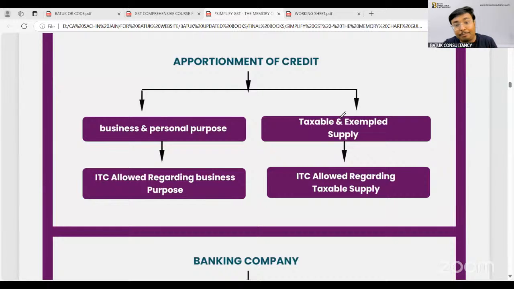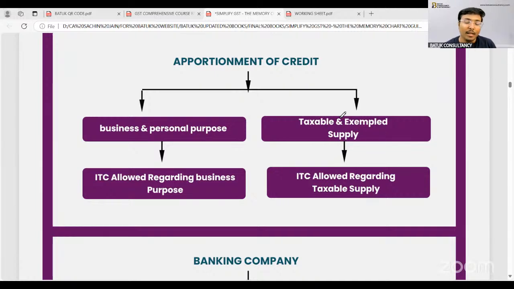If you use that inward supply for your exempted supply, suppose your outward supply is exempted, for manufacturing of that outward exempted supply, you need to buy certain inward supply from the market on which the tax has already been charged. Now on your outward supply, you are not paying GST. So you will not be eligible to claim the tax credit because you are not paying tax on the outward supply.